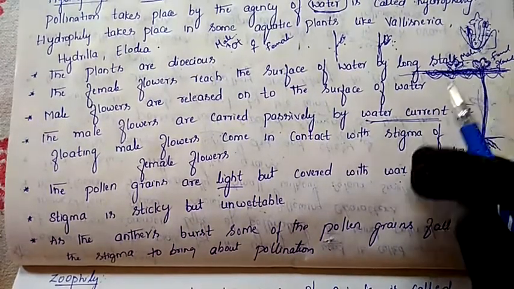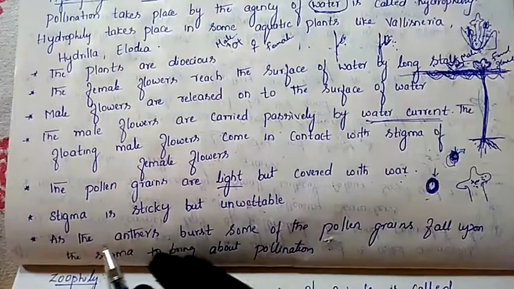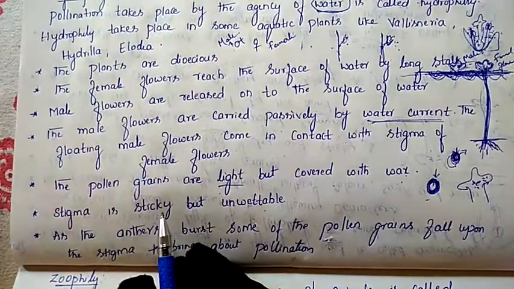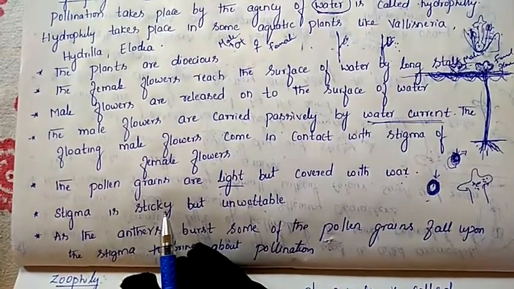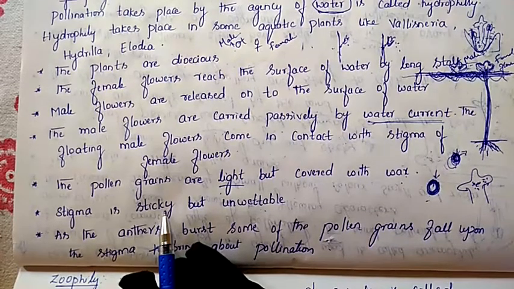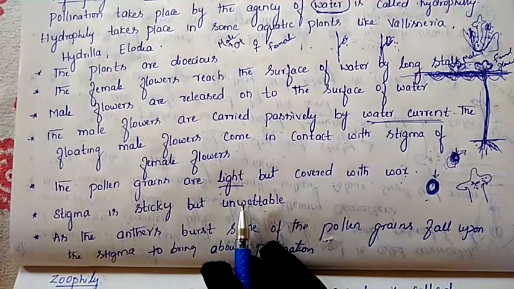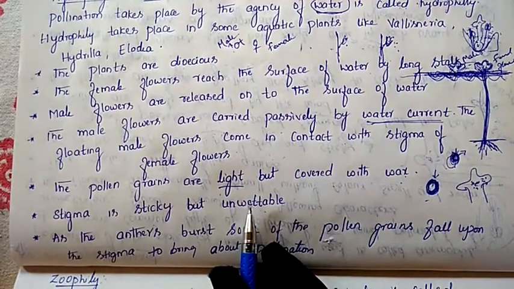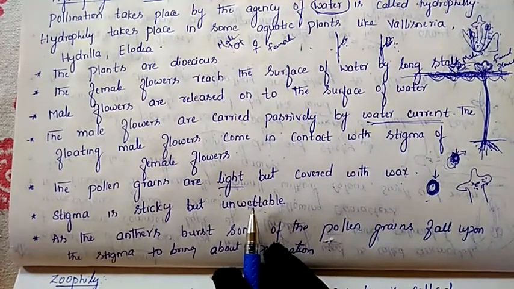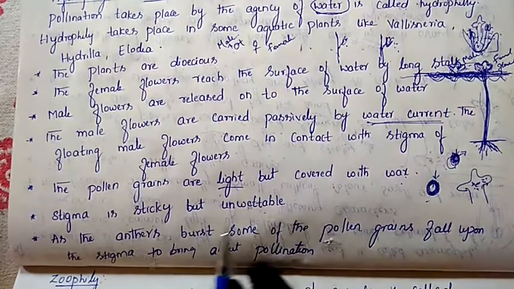It should not get rid of it again. So that's why pollen grains easily stick to the stigma. That's why the stigma is in a sticky condition, and it is also in an unwettable condition. Though it is present in the water, it is unwet. It will be in a dry condition due to the presence of wax here.